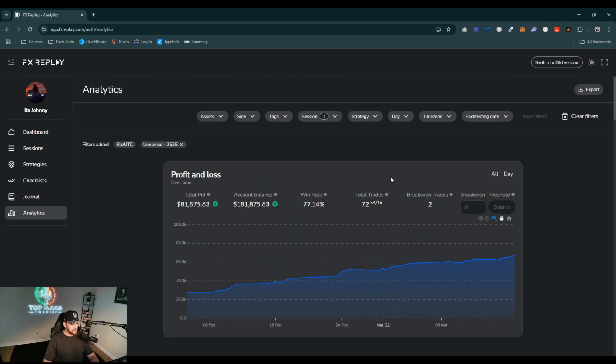These are the stats from the group backtesting sessions that we do every single Sunday in the group. What we usually do in these sessions is I'll backtest with the group and then we all have to agree on whether we're taking a trade or not. I give them the trade ideas or the analysis and the confluences behind why I'm potentially looking at this trade, and I ask the chat, "Do you guys agree with this trade?" Some people disagree, some people agree.